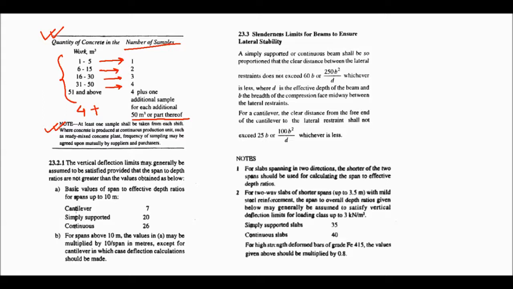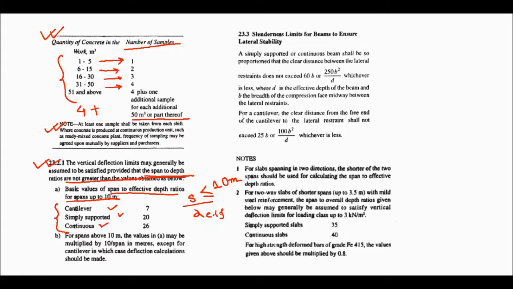Okay, now the vertical deflection limits may generally be assumed to be satisfied provided the span to depth ratio is as given. So the basic values of span to effective depth for span less than or equal to 10 meter are: cantilever 7, simply supported 20, for continuous it is 26.